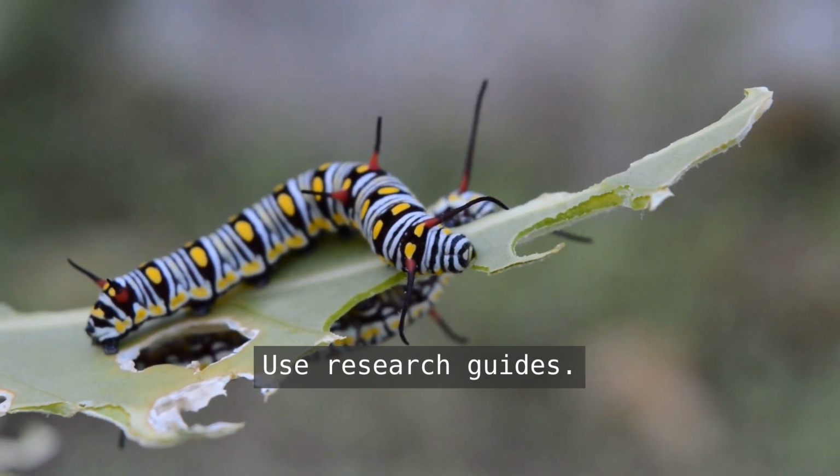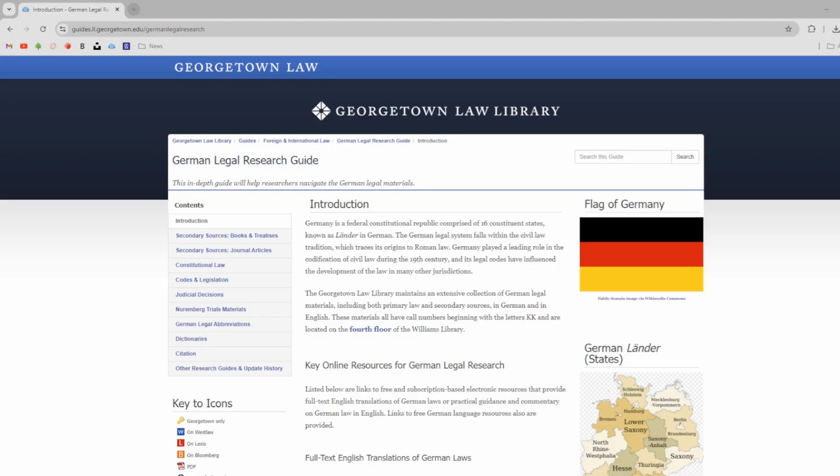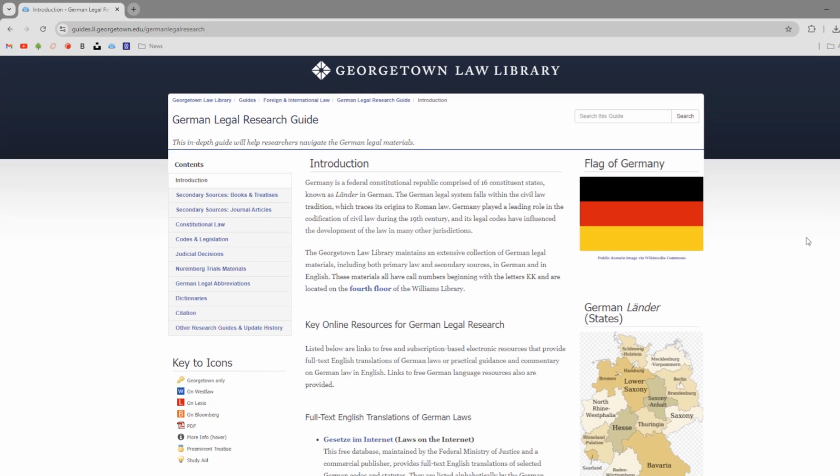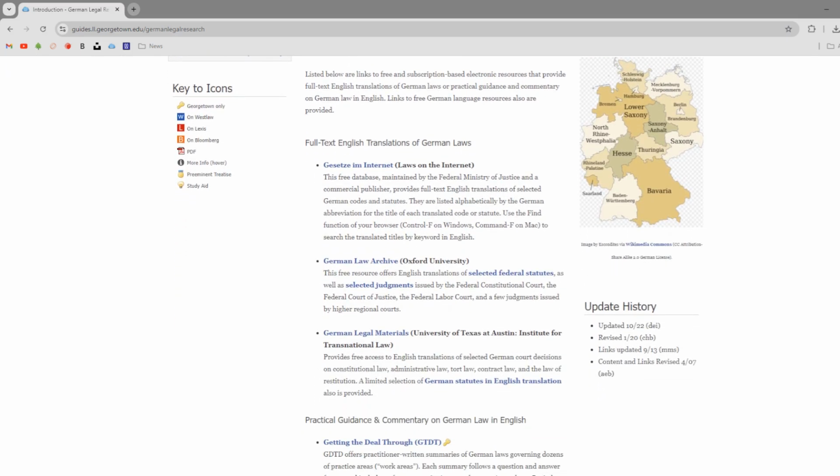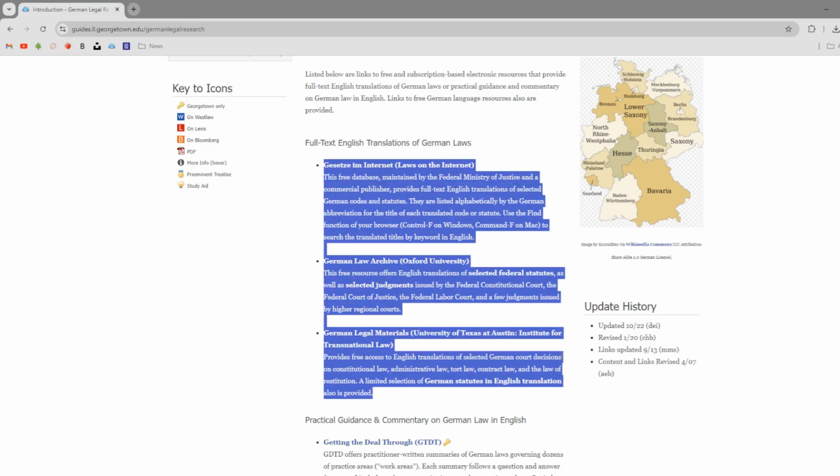So research guides are resources that direct us to primary and secondary sources on a topic, and they may also provide general research advice. Here's an example. This is Georgetown Law Library's German Legal Research Guide. This guide links to databases that contain German primary law, like statutes, regulations, and cases, and recommendations for secondary sources to learn more about German law, like books or dictionaries. Research guides might also include information about English translations where available, so no guarantee that they do, but there's always a possibility.